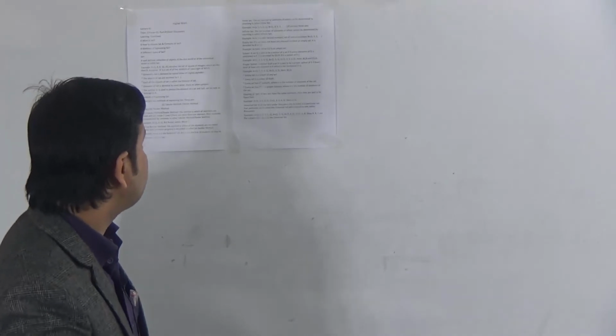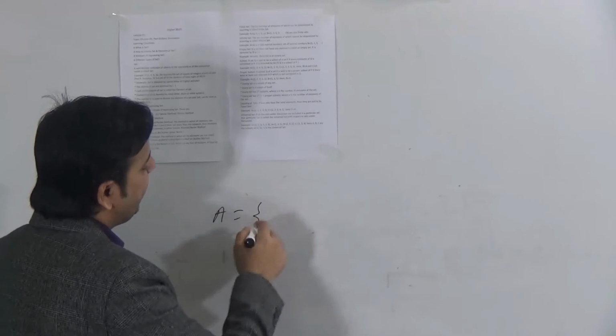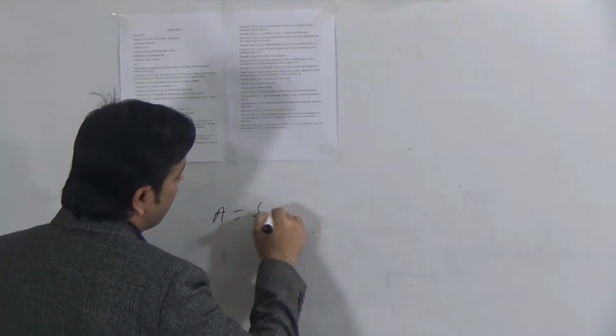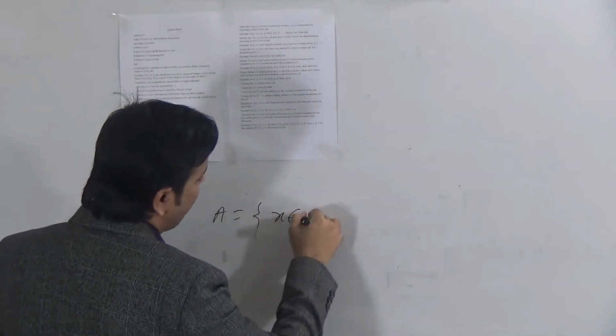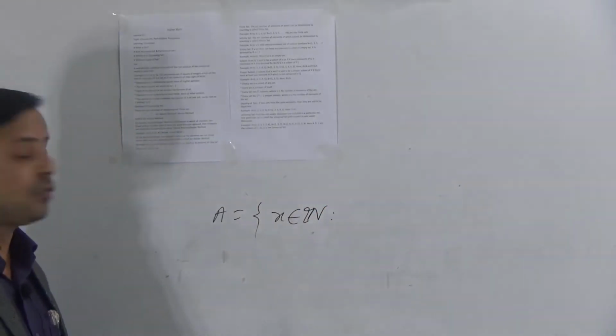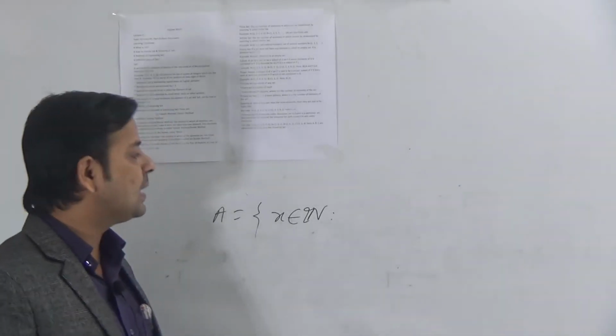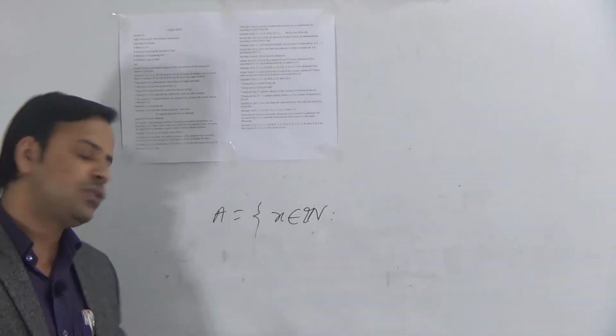Okay, dear students, now if I give an example here, suppose A is a set, A equals the set of all x belongs to N. Here N means the set of all natural numbers, that is 1, 2, 3, 4, 5, 6, 7, 8, 9, 10, 11, 12, 13, in this way.